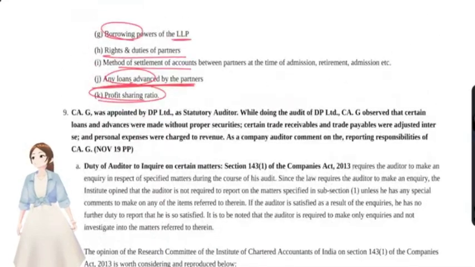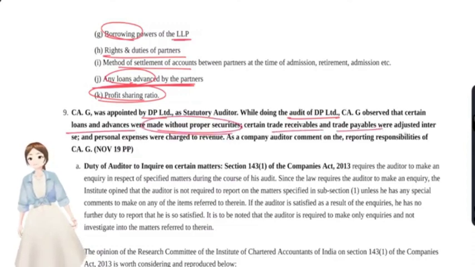CAG was appointed by D Limited as statutory auditor. While doing the audit of D Limited, CAG had observed that certain loans and advances were made without proper securities. Certain trade receivables and trade payables were adjusted inter se. They have just netted off the things. And personal expenditure was charged to the revenue. As a company auditor, comment on the reporting responsibilities of CAG.